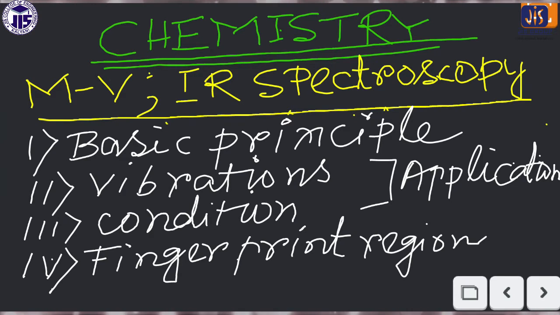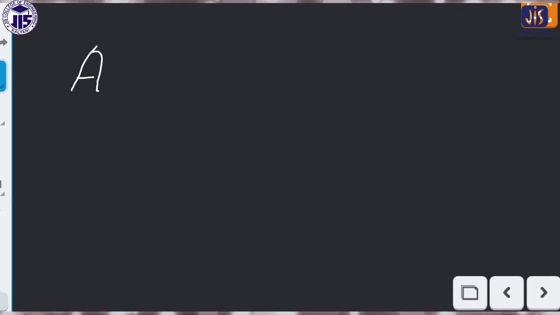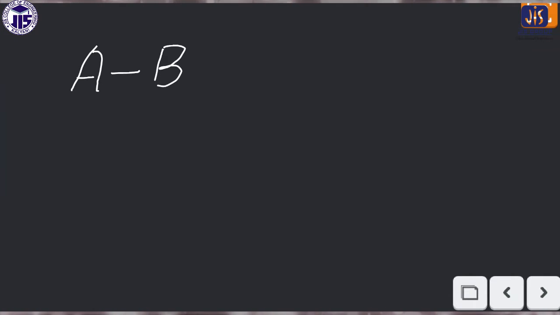First of all, you have to know the basic principle of IR spectroscopy. Before that, you have to know one fact. Take any diatomic molecule, where A is connected to B, very basic things, with a single bond, or a double bond, whatever.